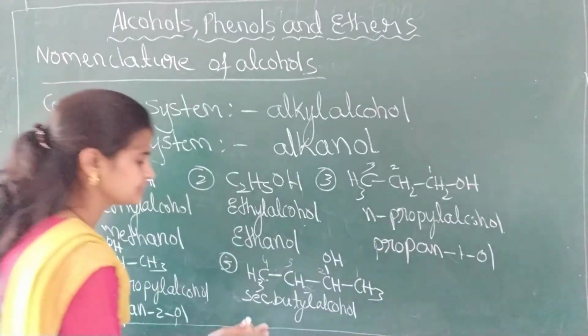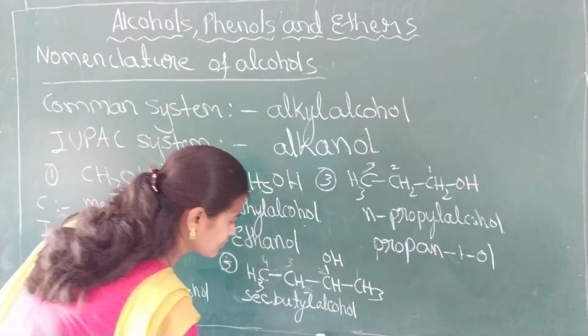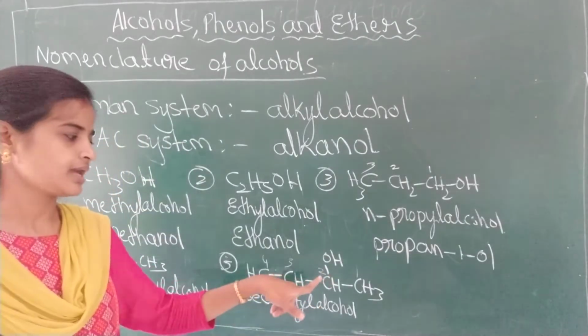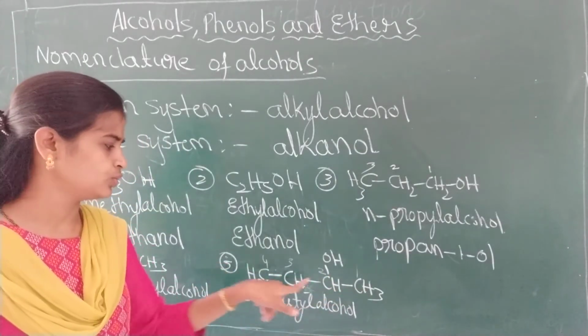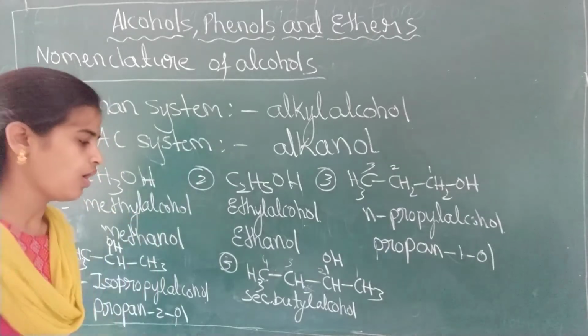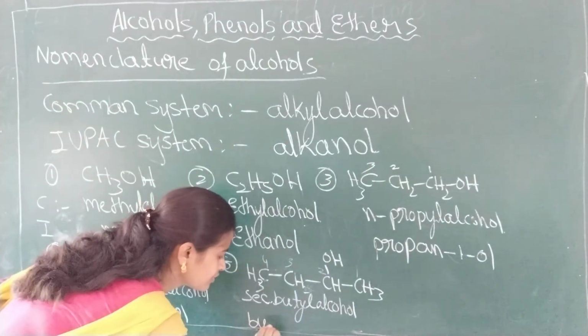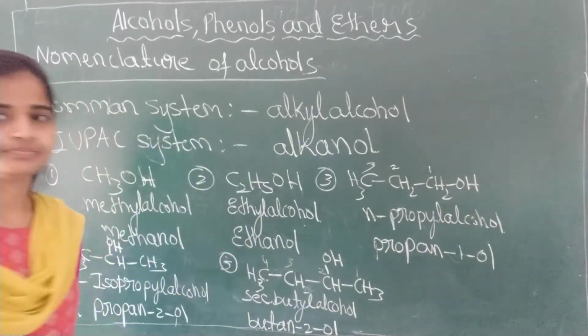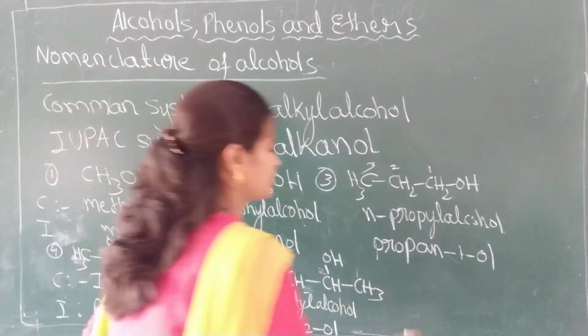Okay, next. What is the IUPAC name of this one? At the second carbon atom, the OH group is attached. 1, 2, 3, 4. Butan-2-ol. Got it?